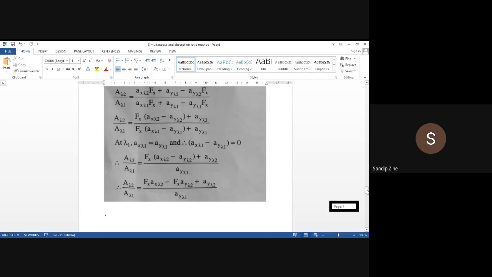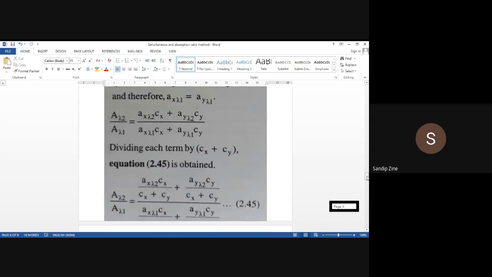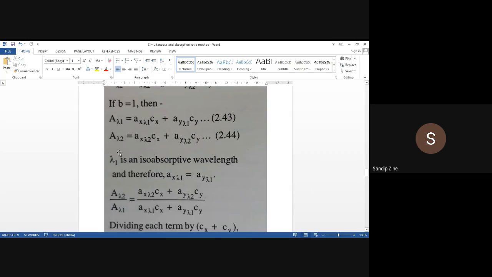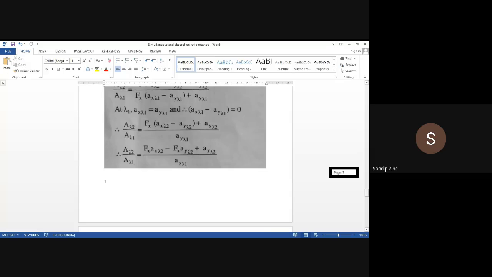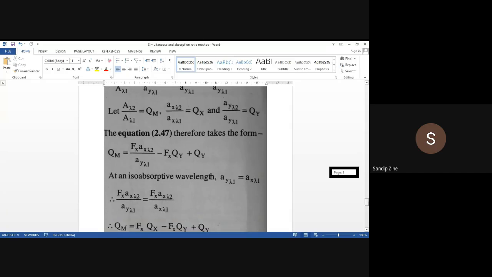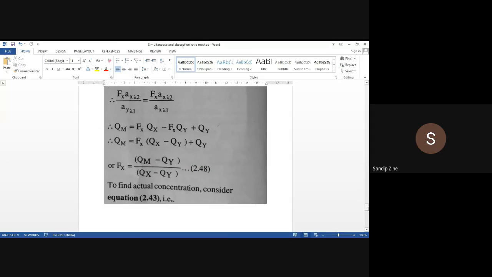consider the equation 2.43. Whatever the basic 2.43 equation is there, isn't it? If you see over here, absorbance at wavelength 1 is absorptivity value of x at wavelength 1 into Cx plus absorptivity value of y at wavelength 1 into Cy, and substitute this value over here, isn't it? So to find the actual concentration, consider the equation number 2.43.